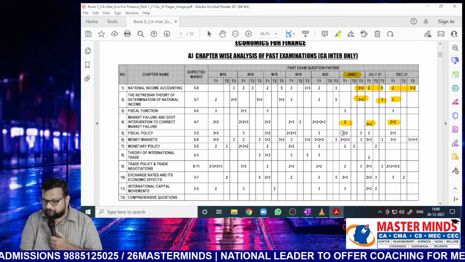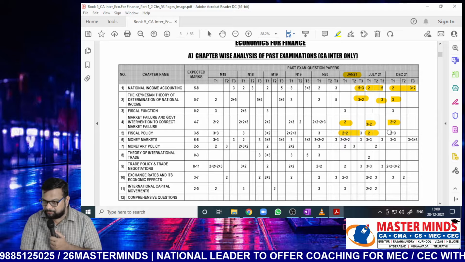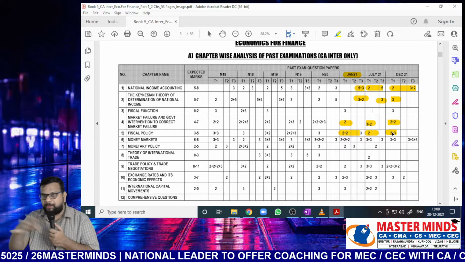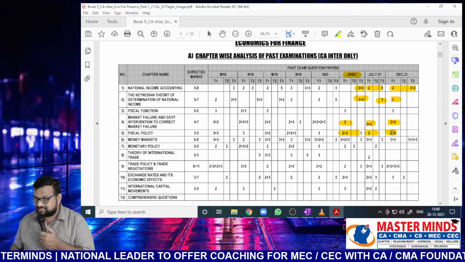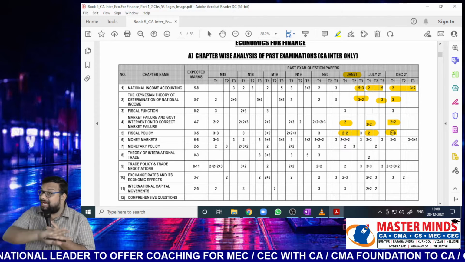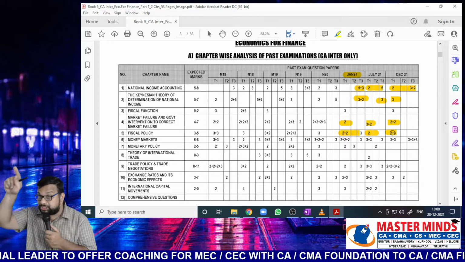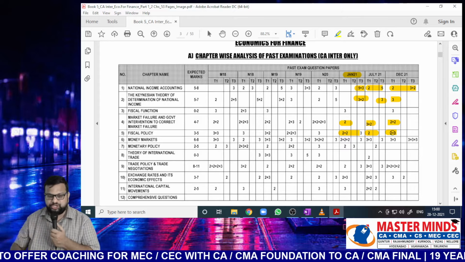In Jan 21, we got around 7 marks. In July 21, 2 marks. And December 21, 5 marks. So 2 to 5 marks on average. Small chapter related to business cycles. Not the entire business cycles, only the expansion and contraction. Only that part. So it is very easy to understand that one also.